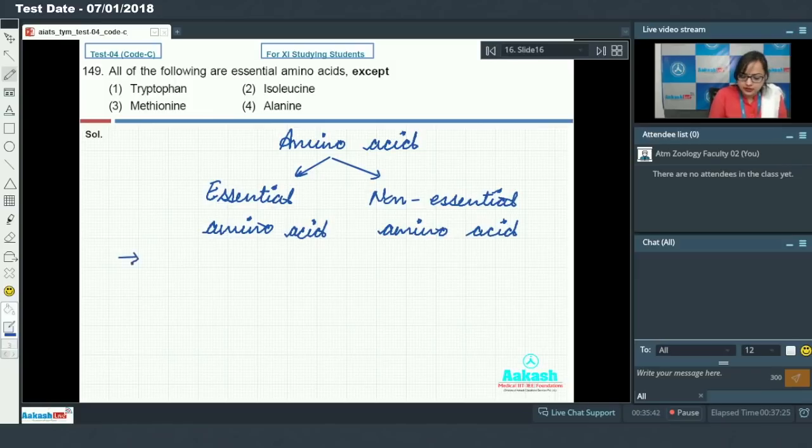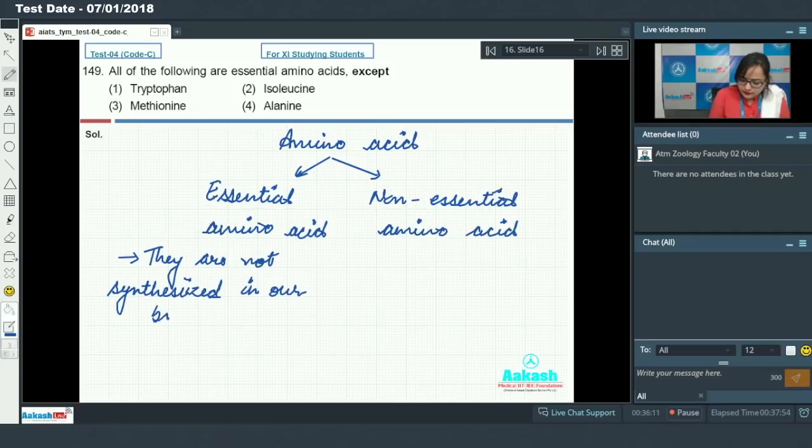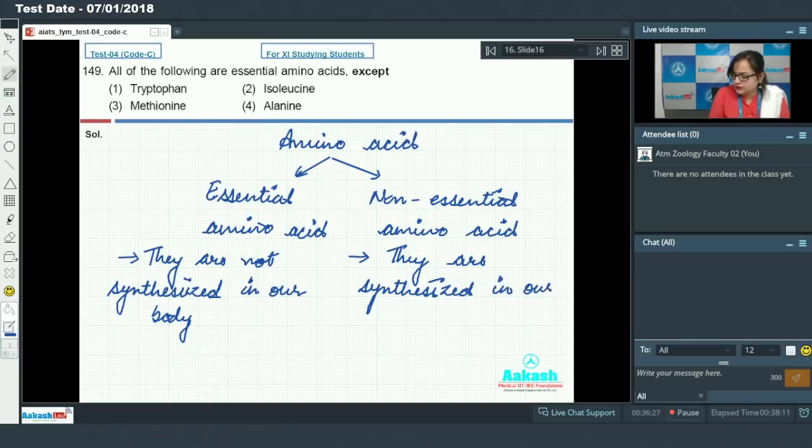Essential amino acids are not synthesized in our body, while non-essential amino acids are synthesized in our body.